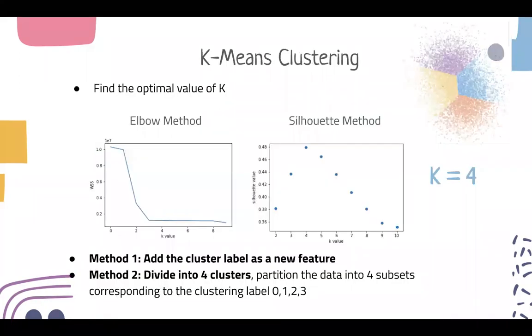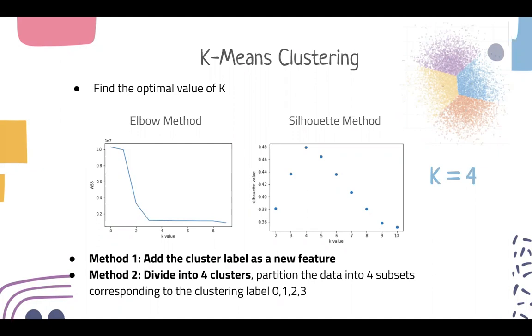Next, we will apply k-means clustering on the dataset. We will first find the optimal value of k, that is, the number of clusters. We use the elbow method to plot a graph here, and it shows that the WSS reaches a low level when k exceeds 3.